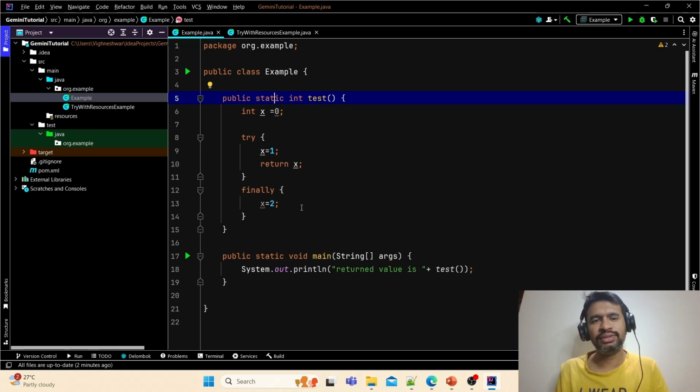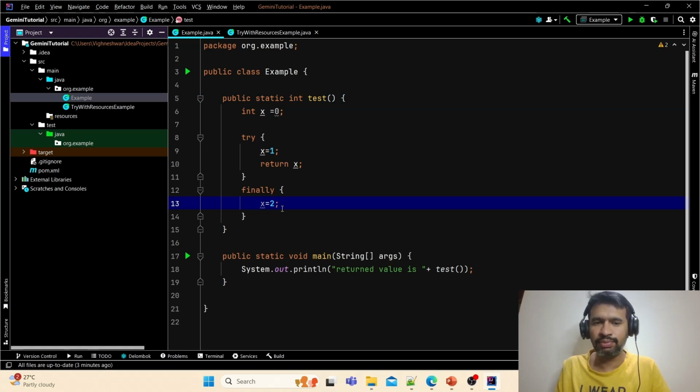So what will happen is, if you update some attribute in the try block and you are returning there only, and there is no return statement from finally, that is one thing you have to observe clearly. Because you are updating x equals 1 here and returning from here only, we are trying to update here, but what will happen is this x equals 1 is stored in the stack memory. So this x equals 2 will not be taken into account. Whatever assignment we are making, it will not take precedence. So I hope you understood.